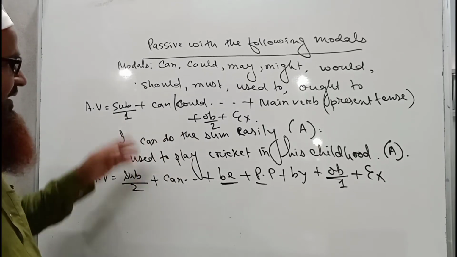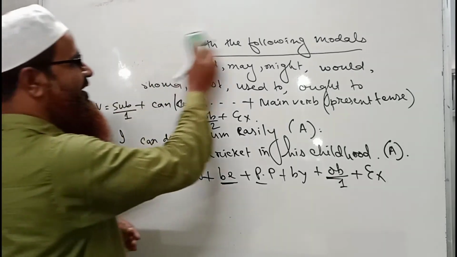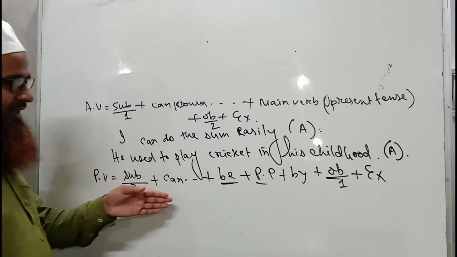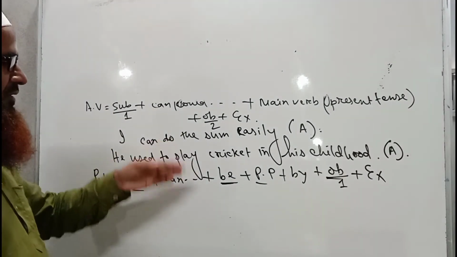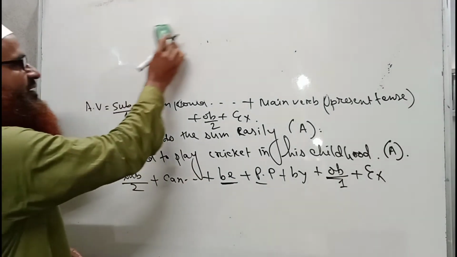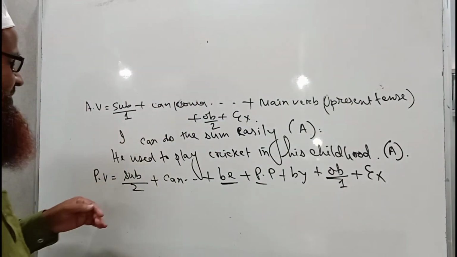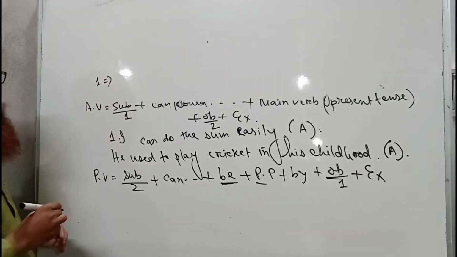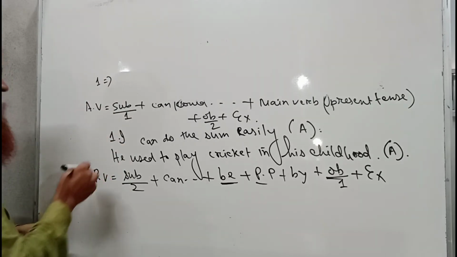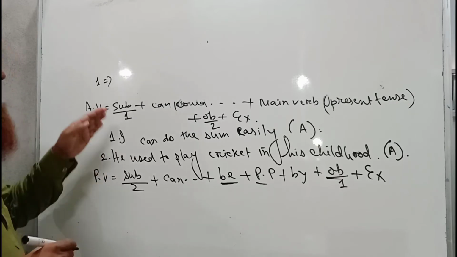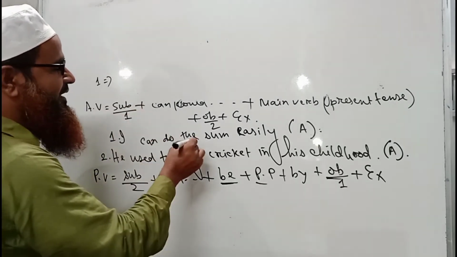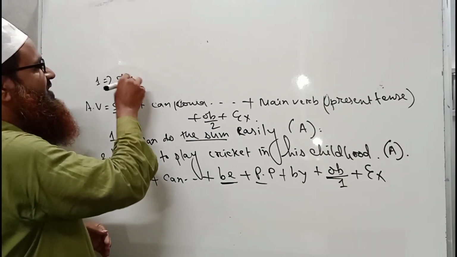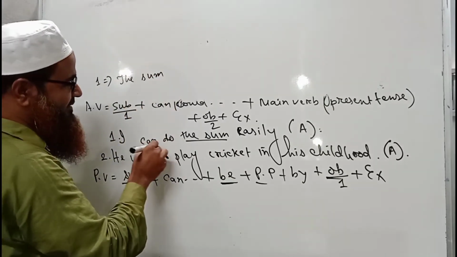Now I'll write this at the top, above these sentences, because you may not see it if I write below this structure. So if this is sentence number 1 and this one is sentence number 2, then for sentence 1 we will write the object here, the sum, and we have to write can.